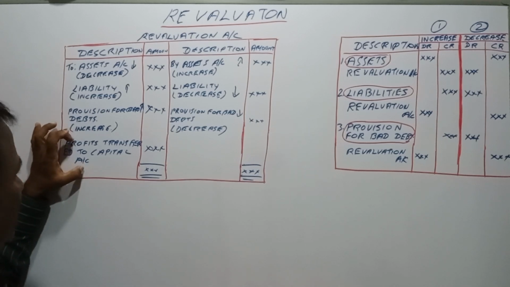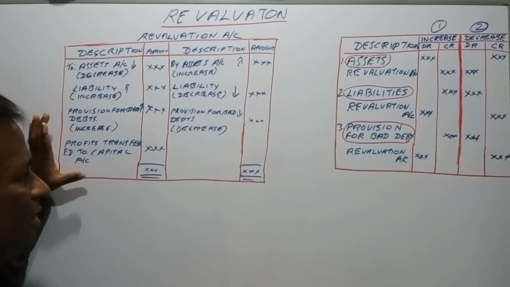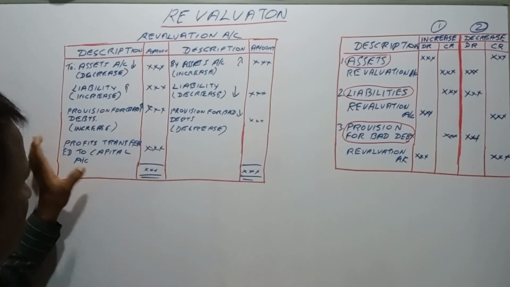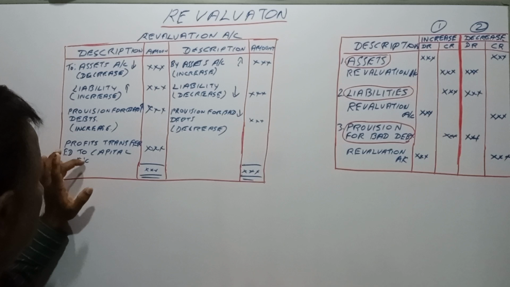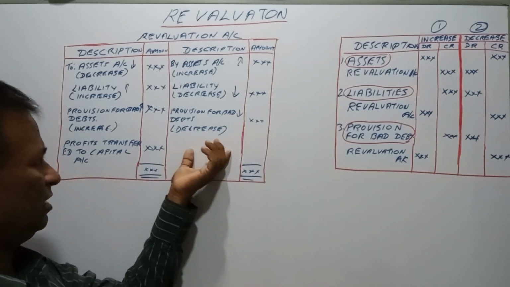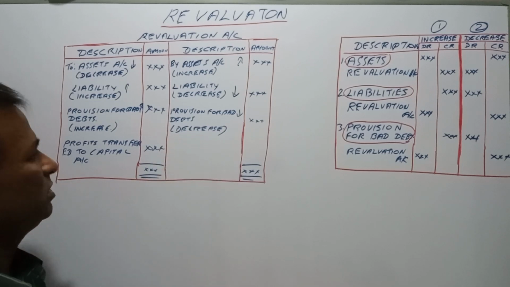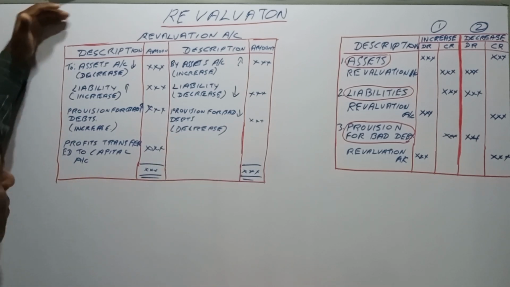These are the accounts: increase in assets and liabilities, and profits transfer. The remaining balancing amount is the profit transferred to the capital account, or if it comes on the credit side, the loss transferred to the profit and loss account. That is the revaluation format.